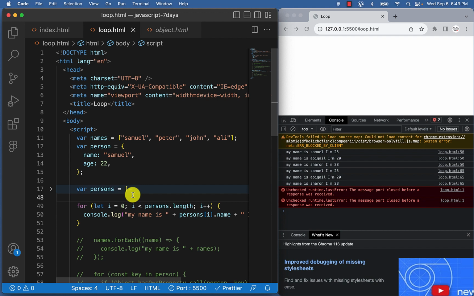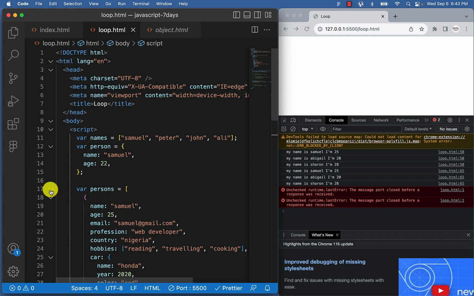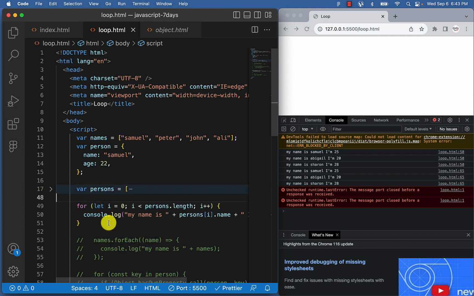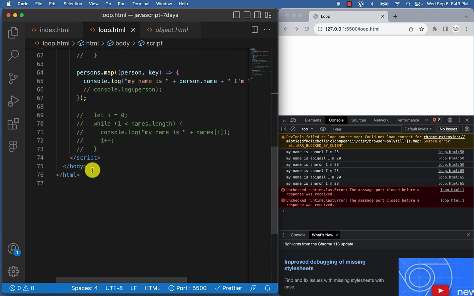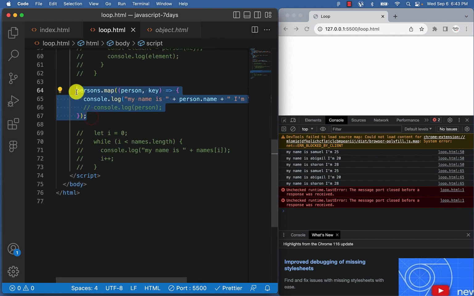And if we go furthermore, let's say we want to loop through this and want to loop through an object. So how do we loop through an object? Looping through an object is a little bit critical. So let's see how we can loop through an object. Let me comment all of these things out, it's becoming too much in my eye.